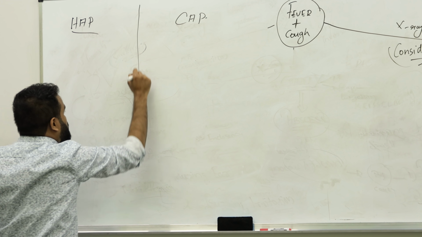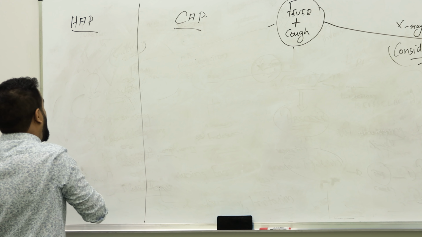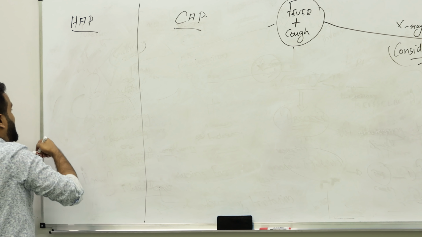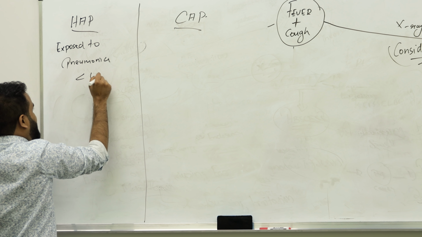One is hospital acquired, the other is community acquired. It's very easy. HAP means you are exposed to a pneumonia patient, a COVID patient, in the hospital, in acute time, less than 48 hours.